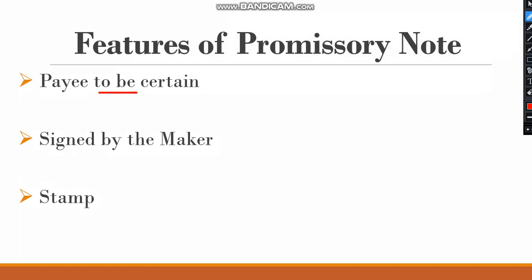Payee to be certain: the person who is going to receive the money should be a certain person. Signed by the maker: it is signed by the buyer. Whoever is going to make the note, his signature must be there. Last, stamp. Stamp duty is very important in promissory note. So these are the features of promissory note.